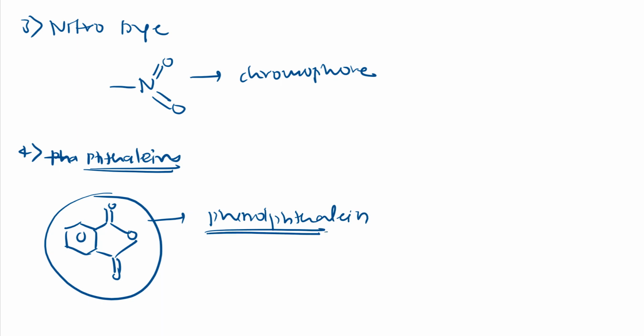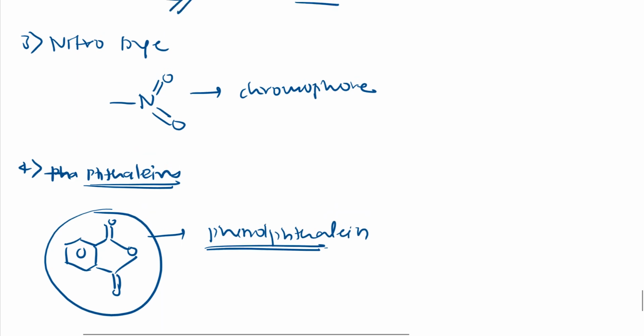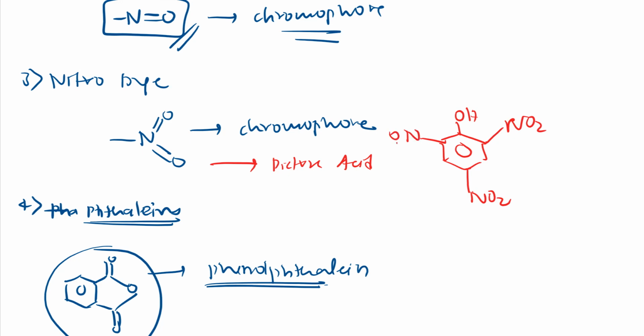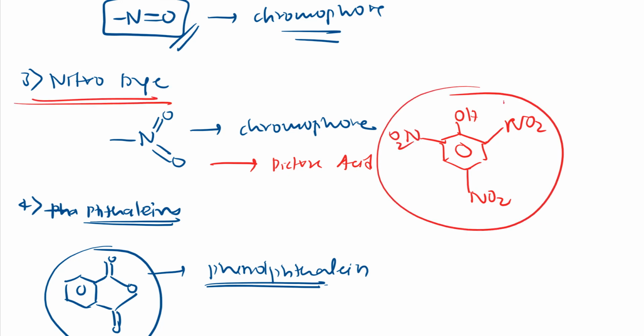I'm going to explain about this phenolphthalein, how we synthesize it, what are the things, that I'm going to explain to you. For the nitro dye, you can take picric acid as an example, because it has got 3 nitro groups. See here, picric acid means OH will be there, here one nitro, and here one nitro. So 2,4,6-trinitrophenol is called picric acid. It is a good example for the nitro dye, because it contains the NO2 group, right?